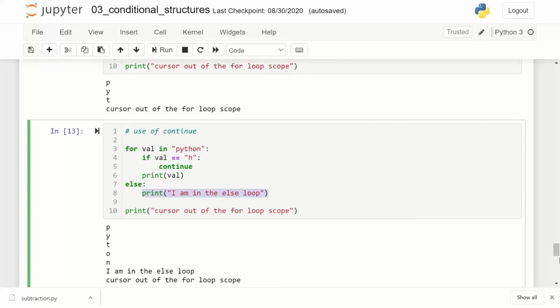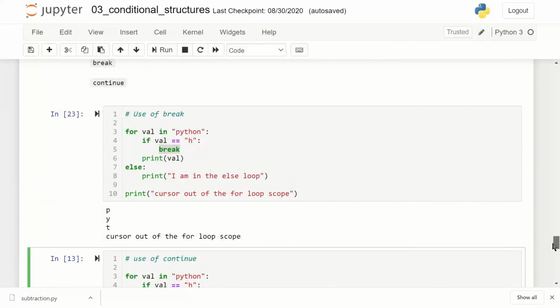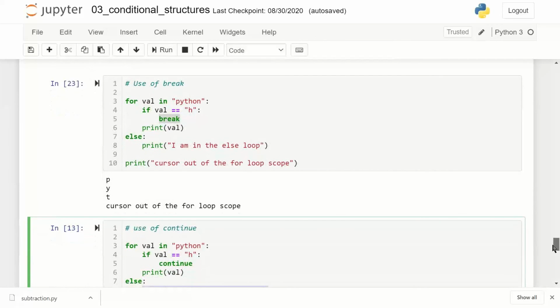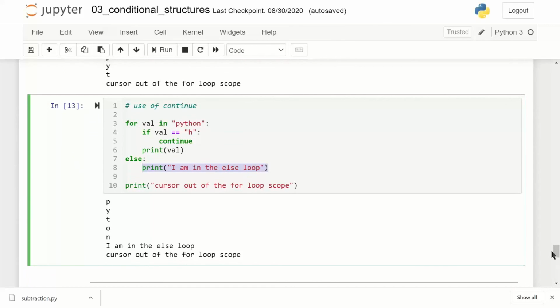In break, all iterations of the for loop were not completed. That's why else did not get executed. But in continue, all iterations got executed. That's why the else gets printed. So you just have to change the word break to continue and try out this example.